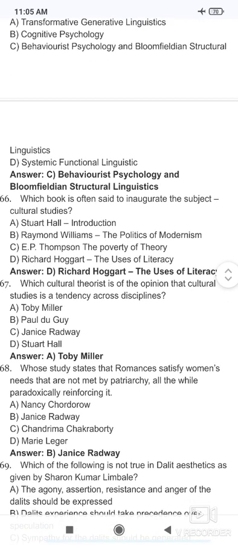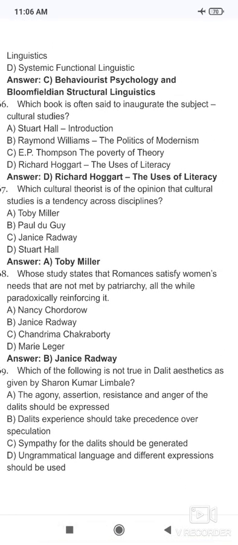Next question 66. Which book is often said to inaugurate the subject cultural studies? तो रिचर्ड हॉगर्ट की जो बुक है द यूजेस ऑफ लिटरेसी, ये मानी जाती है इनागरेशन ऑफ सब्जेक्ट इन कल्चरल स्टडीज. So our correct answer is option number D, Richard Hoggart. The next, which cultural theorist is of the opinion that cultural study is a tendency across disciplines? So the correct option is option number A, Toby Miller. Toby Miller is a theorist in whose opinion cultural study is a tendency across disciplines.